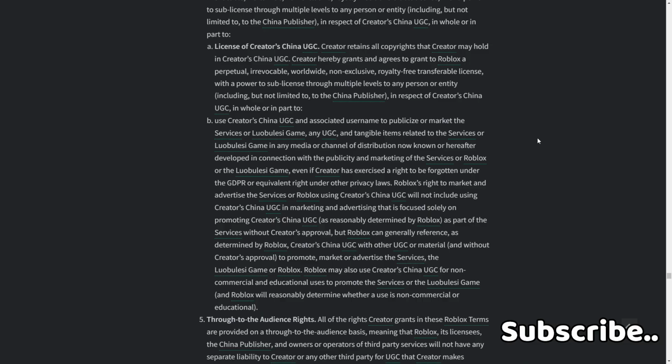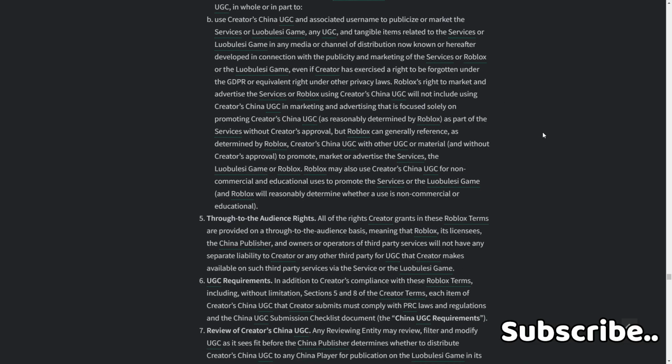The Lubusi game or Roblox may also use Creator's China UGC for non-commercial and educational uses to promote the services or the Lubusi game, and Roblox will reasonably determine whether a use is non-commercial or educational.